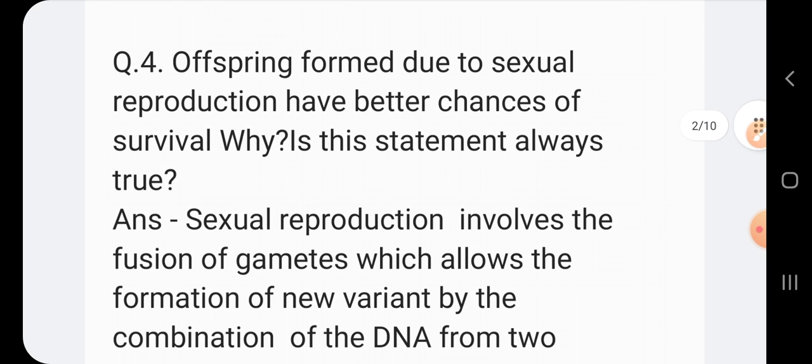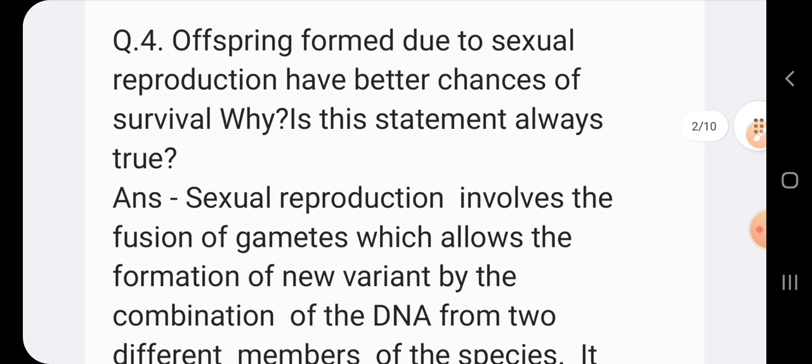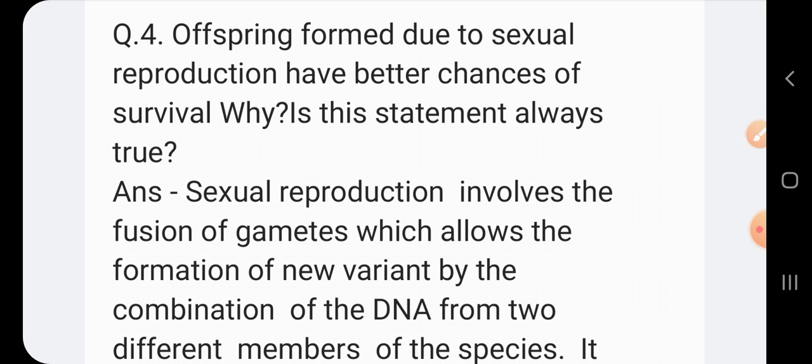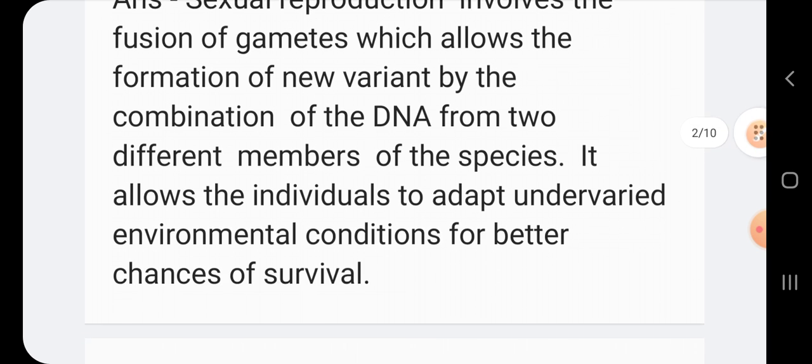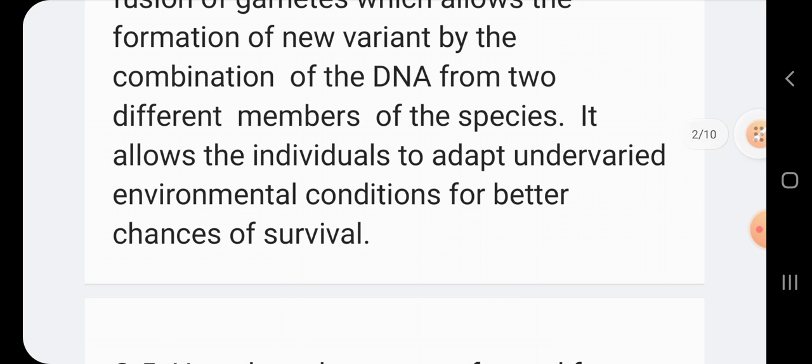Number 4: Offsprings formed due to sexual reproduction have better chances of survival. Why? Is this statement always true? Answer: Sexual reproduction involves the fusion of the gametes, which allows the formation of new variants by the combination of the DNA from two different members of the species. It allows the individuals to adapt under varied environmental conditions for better chances of survival.